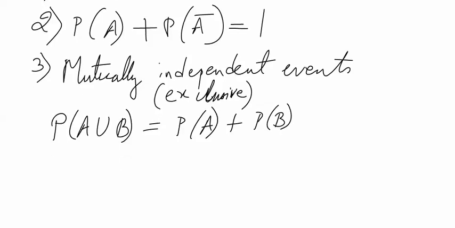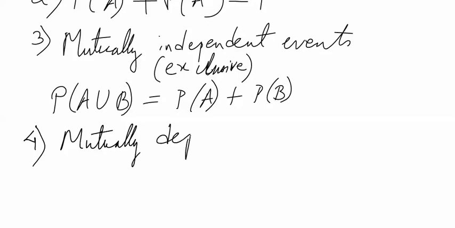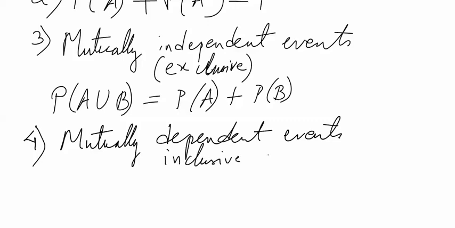But let's say you are a student of some college in Chennai and it is raining very heavily in your area. So these two events are dependent, because of which you're not attending the class, you're not going to college. These two events are mutually dependent events. Mutually dependent events are also called as mutually inclusive events.